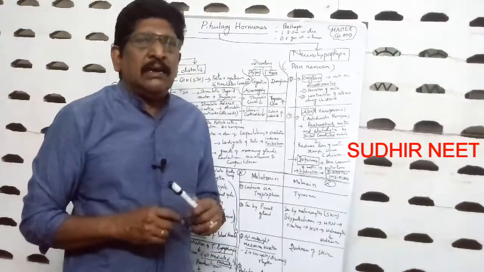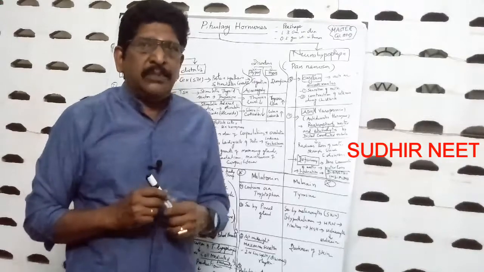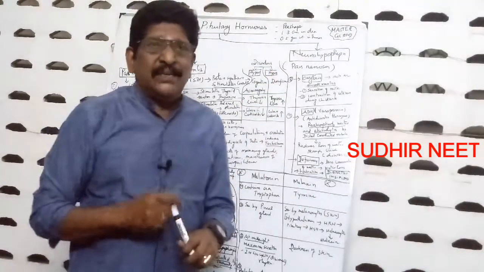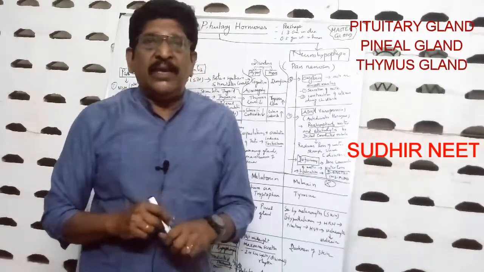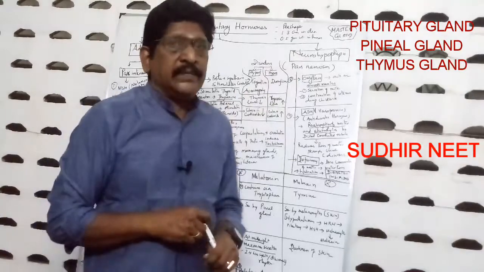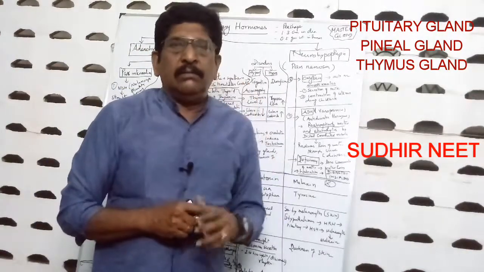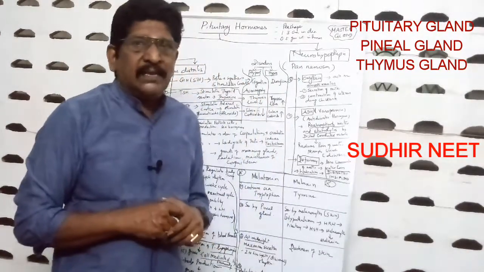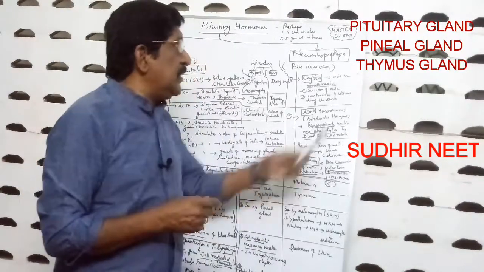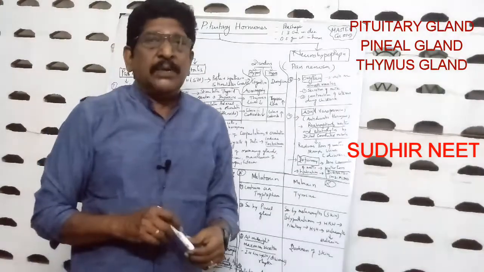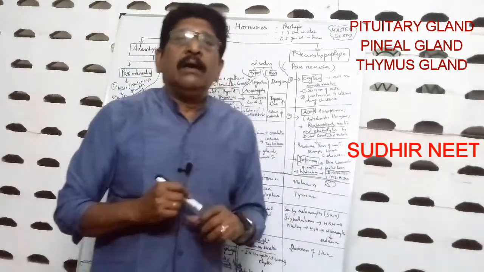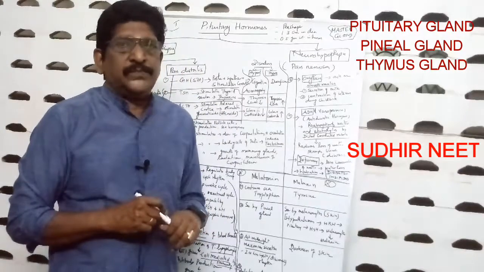So pituitary gland is a very small gland under the brain, a pea-shaped gland, 1.3 centimeter in diameter and weighing about 0.5 gram in human beings. Very small pea-like gland, but more powerful. It is called the master gland because this pituitary controls all other ductless glands.